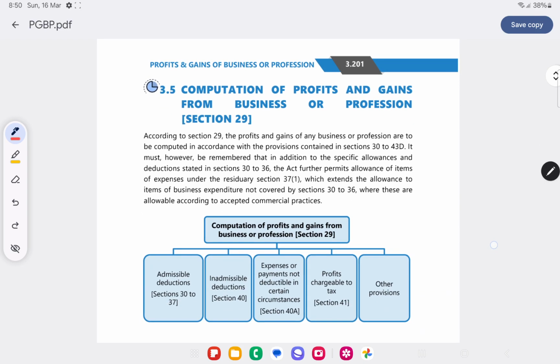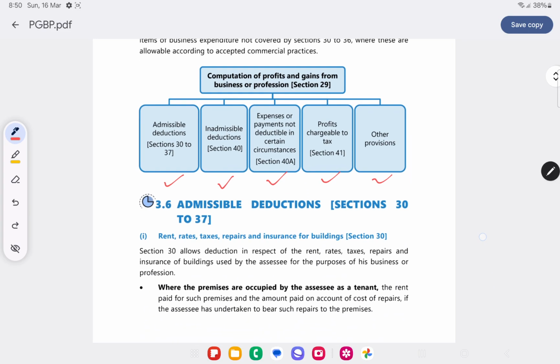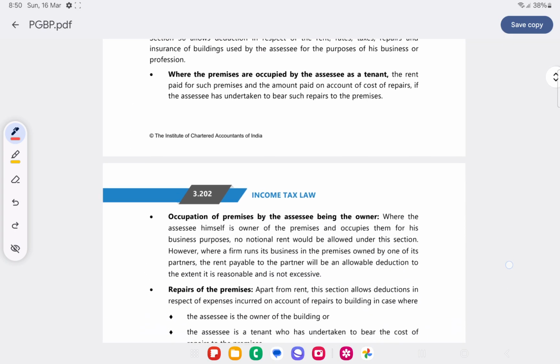Computation of gains from business and profession is divided into five parts. First, admissible deductions; inadmissible deductions; expenses or payments on which deduction is non-deductible in certain circumstances; profit chargeable to tax; other provisions. Admissible deductions are in sections 30 to 37. Section 30 we have seen: rent, rates, taxes, repairs and insurance for buildings is allowed if it is not a capital repair.